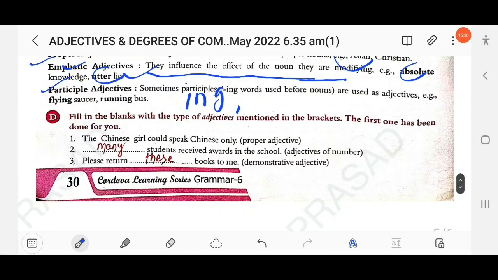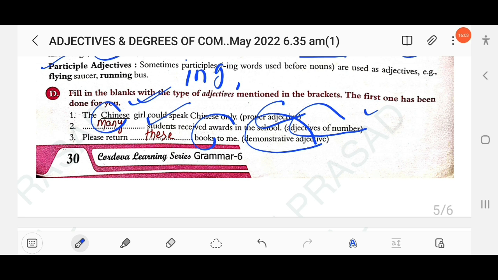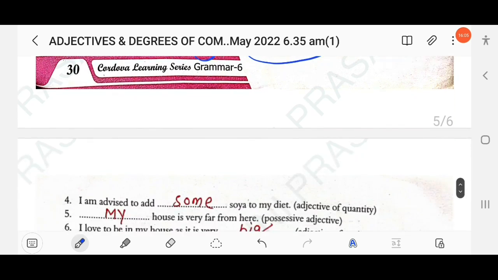Okay. So here fill in the blanks with the type of adjectives mentioned in the brackets. The first one has been done for you as an example. So here the Chinese, proper adjective. China, Chinese. China proper noun, Chinese proper adjective. So here dash students received awards in the school. You have to use an adjective of number. Many students. Then next, please return dash books to me. Demonstrative. You know demonstratives: this, that, those, these. So here plural, books. So here you have to use these. Please return these books to me.